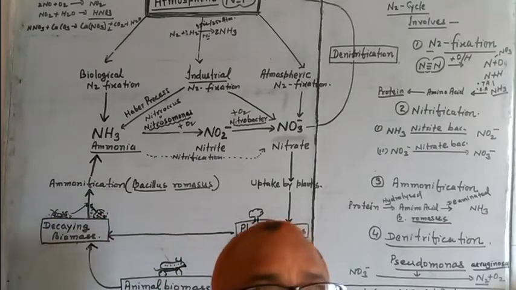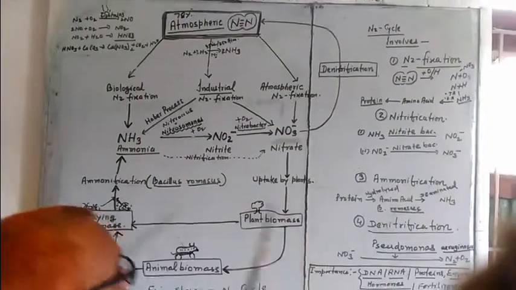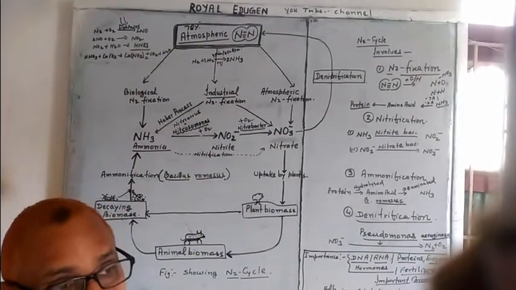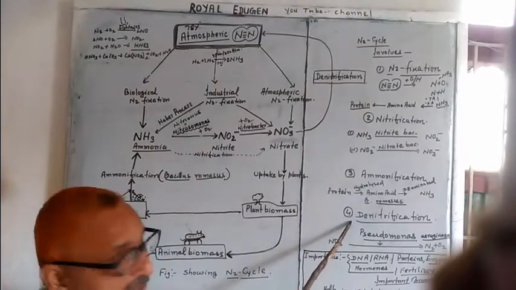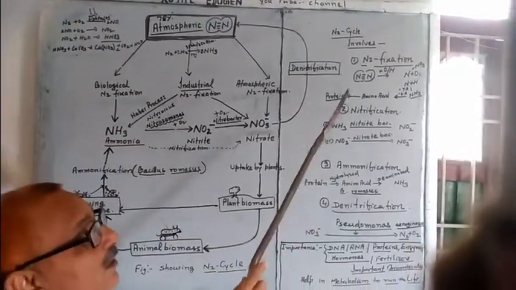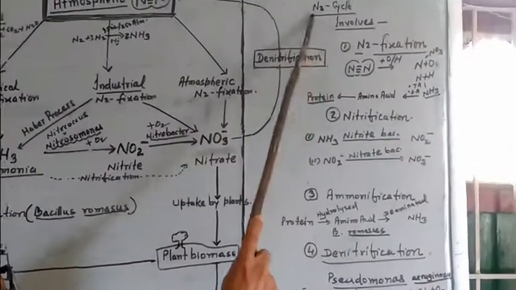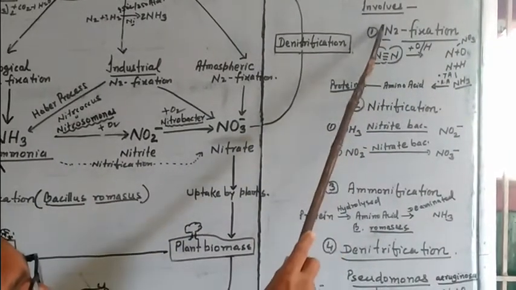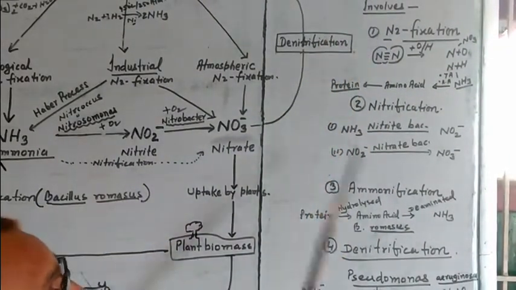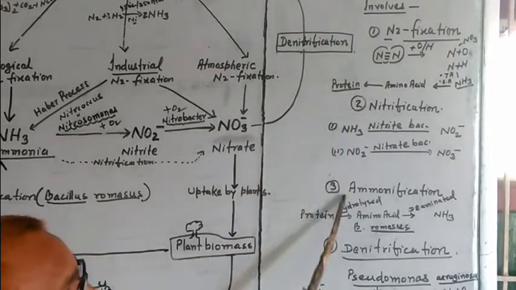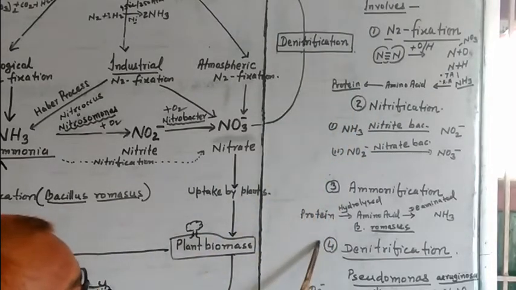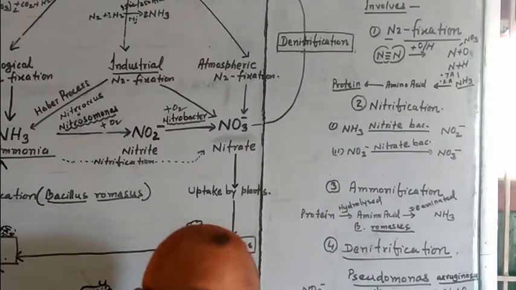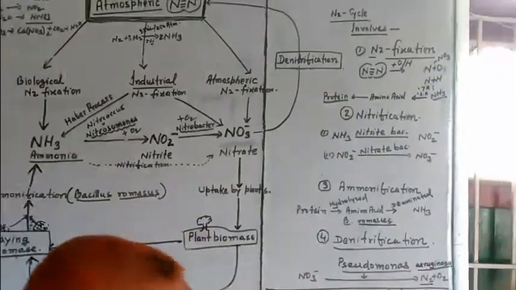So let us start. We will study the N2 cycle in four different stages, or processes. The first process is N2 fixation, the second is nitrification, the third is ammonification, and the fourth is denitrification. If we study all four of these, we will be able to answer the nitrogen cycle.